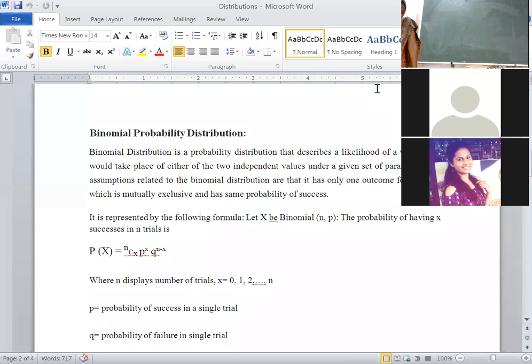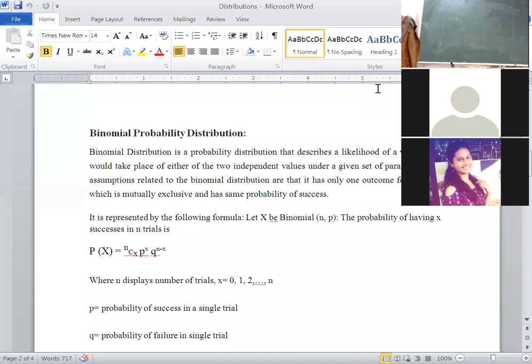But in our syllabus, we have only two distributions, that is binomial and Poisson distribution. These two distributions come under discrete distributions. Binomial distribution was discovered by James Bernoulli in the year 1713. He is a Swiss mathematician.